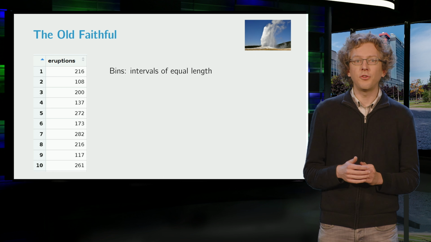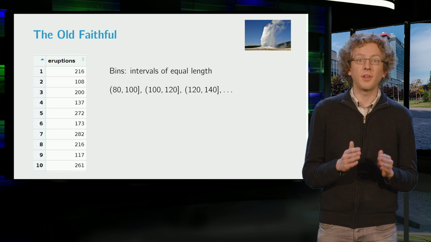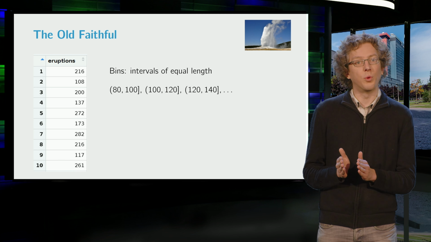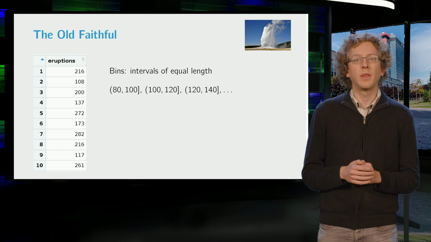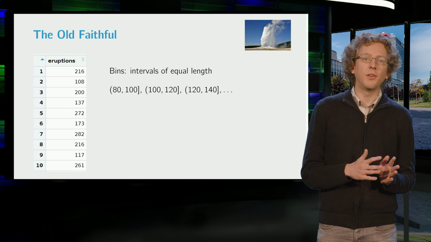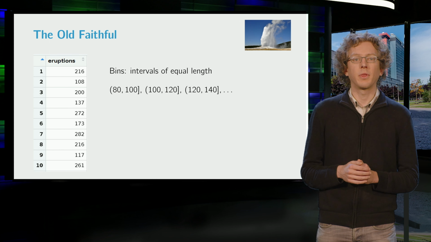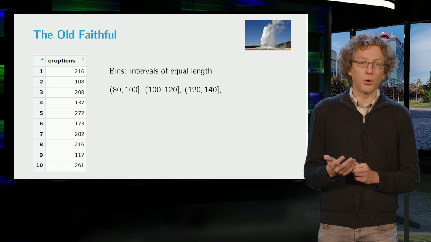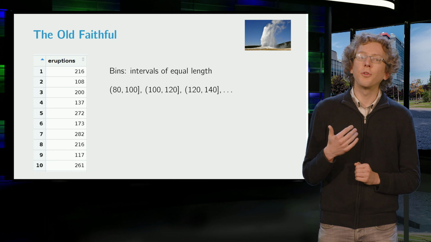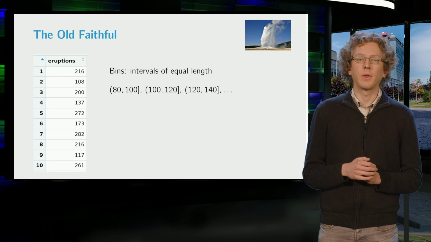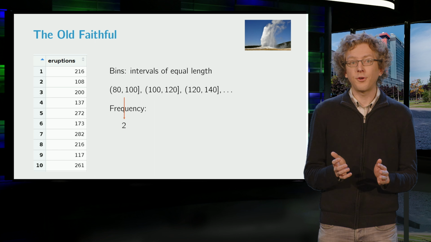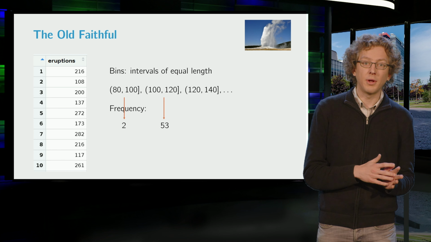Usually one will take these to be of equal width, and we can, for instance, take the intervals 80 to 100, 100 to 120, and so on. Each time not including the left endpoint, but including the right endpoint. Then we count the number of data points in each interval, also called the frequency. There are 2 observations in the first bin, 53 in the second bin, and so on.